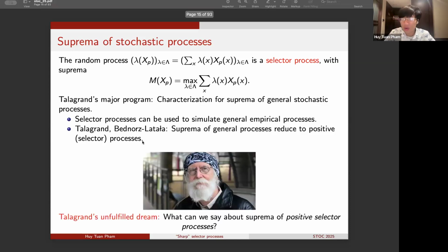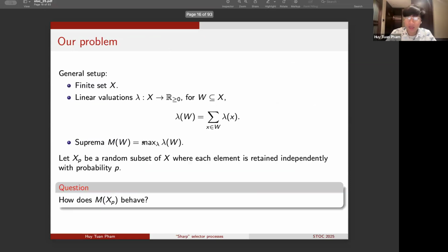So in particular, one of the last missing pieces in this picture is what we can say about suprema of positive selector processes, one of the important unfulfilled dreams of Talagrand. So now let us return to this main problem, which we'll now focus on throughout the talk. And let me note that what we really care about will be good general sufficient conditions that allow us to say that the maximum M of X_p is large.